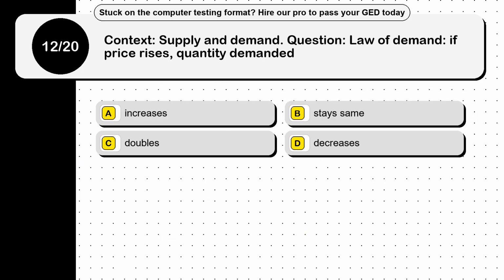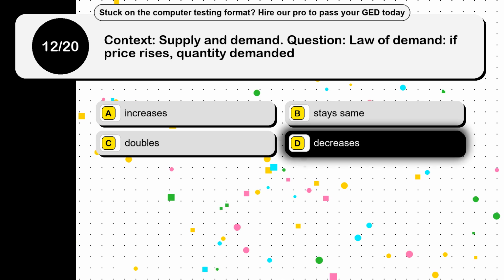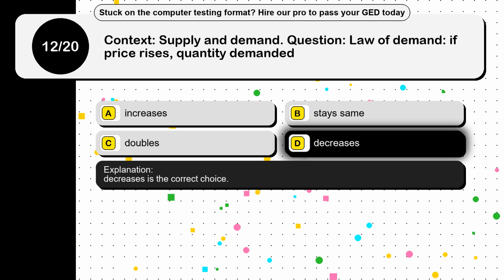Question 12. Context, supply and demand. Question, law of demand, if price rises, quantity demanded. Option A, increases. Option B, stays same. Option C, doubles. Option D, decreases. The correct answer is option D, decreases. Decreases is the correct choice.